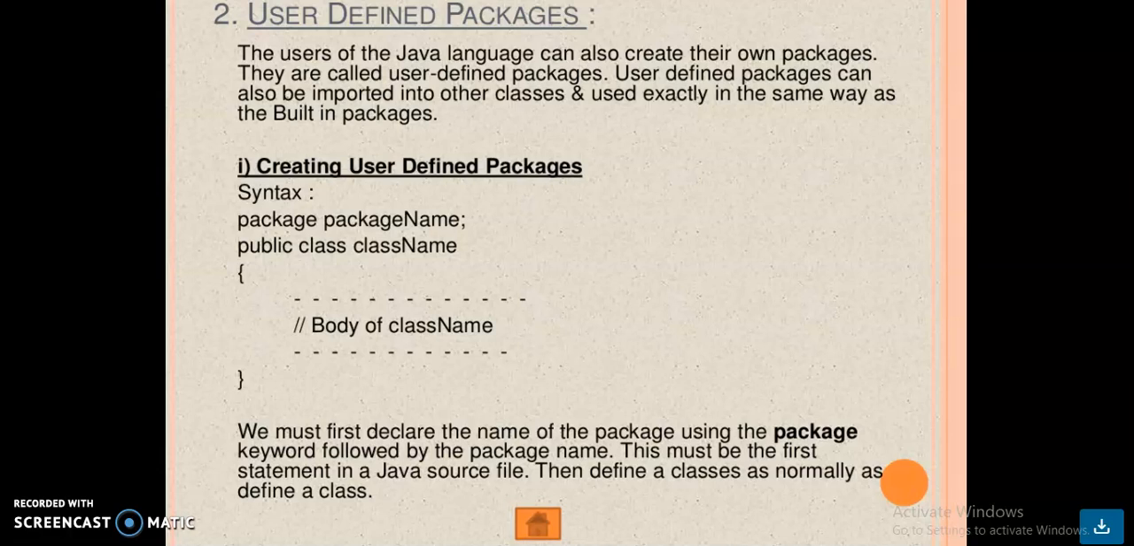Okay, creating the user-defined packages. This is the syntax for that: package name, and then public class name. Within that you have to give the body of the class. We must declare the name of the package using the keyword package followed by the package name. This must be the first statement in the Java source file. Then define a class as normal. For example, if you are going to create a package, this is the first statement in your program.